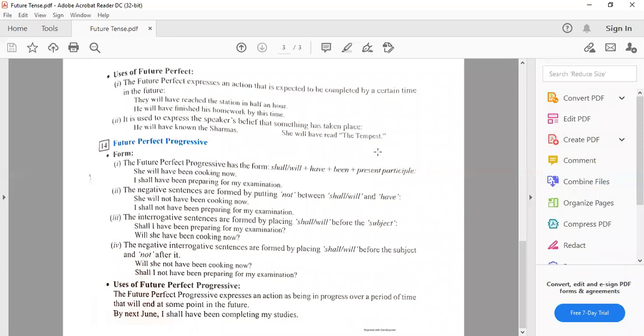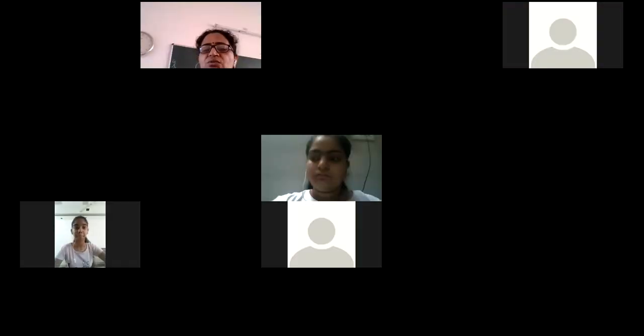The action relates to the future. It will be going on. Action जो है continuation में होगा future में, लेकिन कब तक हो जाएगा, complete हो जाएगा? We are given that period of time. By next June, I shall have been completing my studies. नेक्स्ट जून तक मैं अपनी स्टडीज जो है वो कंप्लीट कर चुका हूँगा. क्लियर? So with this we have finished about the future perfect continuous tense also.